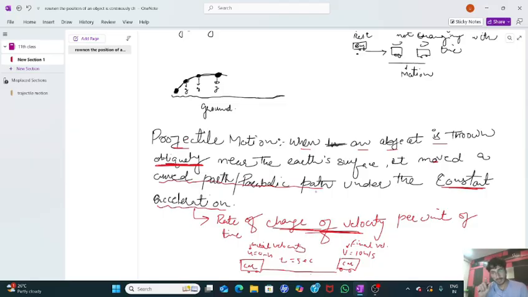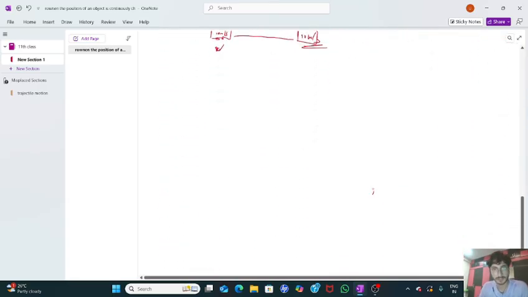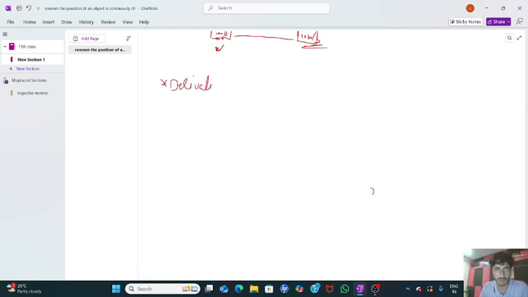Okay, so constant acceleration means the rate of change of velocity per unit of time remains the same. The rate of change of velocity remains the same after covering some distance. I hope you got my point. What I'm trying to say is that acceleration is constant here because g is constant. That is why it is moving under the influence of constant acceleration. Now we have some derivations here. Have a look, guys. Now our heading will be derivation of the equation of trajectory.